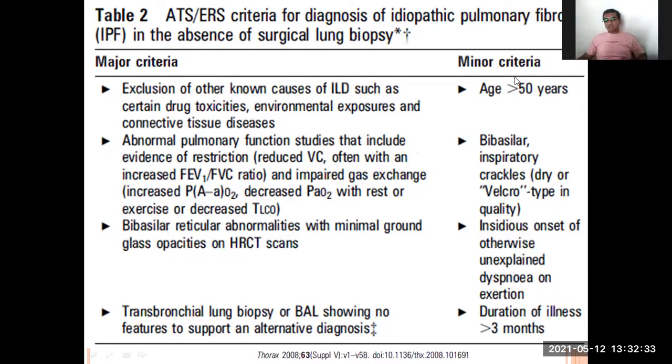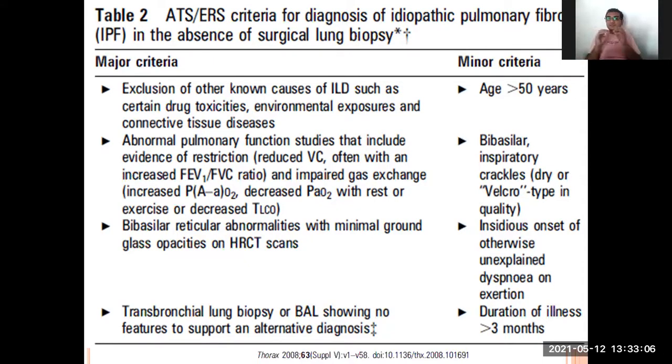And these are the major criteria: 4 major criteria and 4 minor criteria. Of course, minor criteria contain age more than 50. If you auscultate the patient, in the bilateral lower lobes you will feel inspiratory crackles, of Velcro type, like dry quality inspiratory crackles.